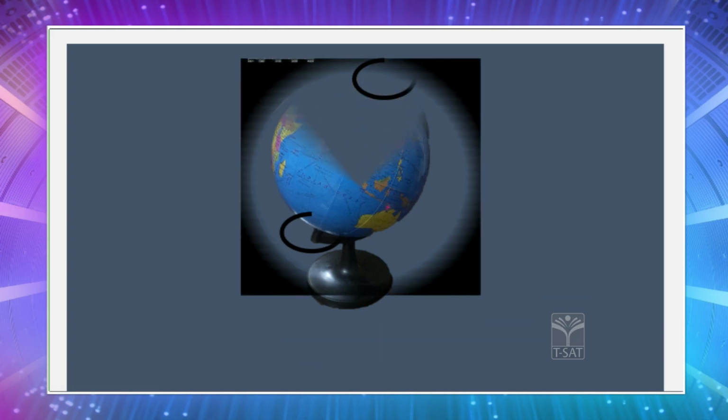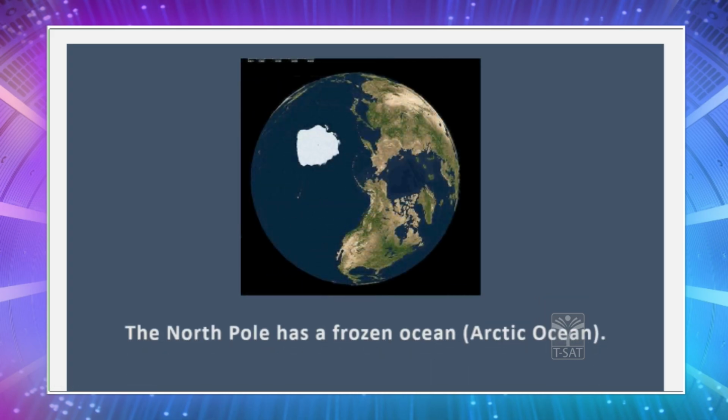Now let me explain to you about the North Pole. As shown earlier, children, in the North Pole there is one ocean and the name of that ocean is Arctic Ocean. Now you will see, children, that the other oceans are shown blue in color, whereas the Arctic Ocean is shown white in color. Can you tell me why?